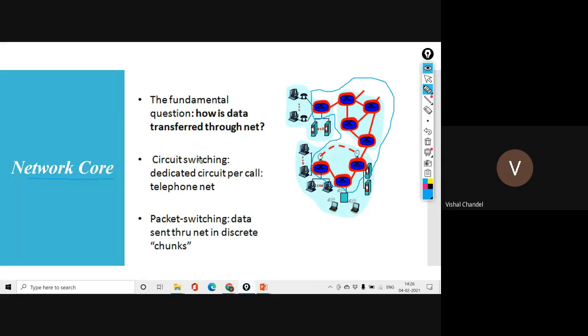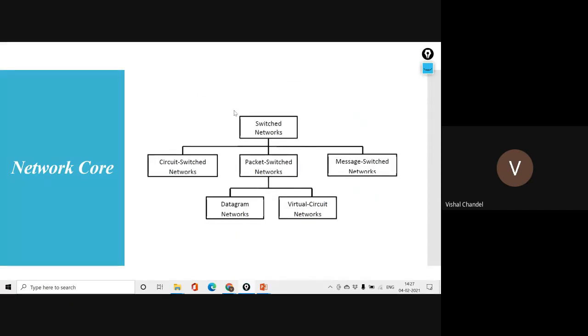So if you want to understand the core feature of the network, how the data is going to transfer through the edge devices, that is the core of the network. So I am going to explain some basic terminologies related to network core. These terminologies can be understood by this diagram.